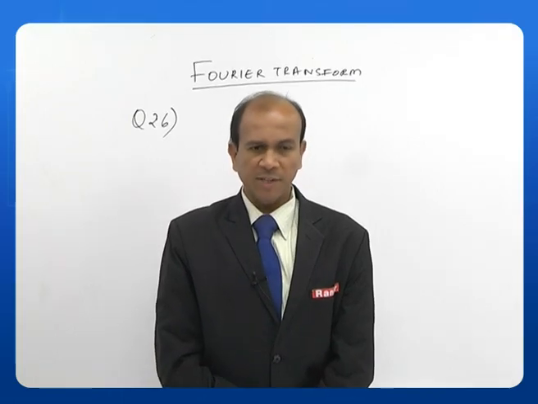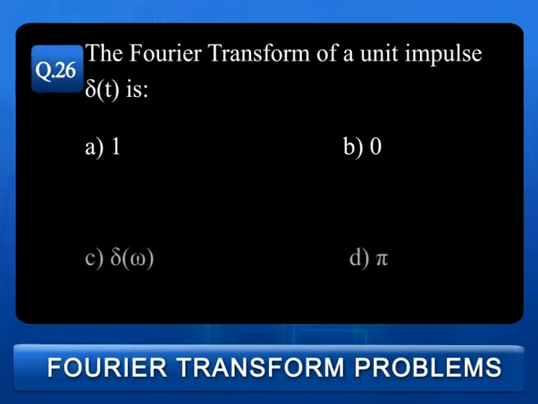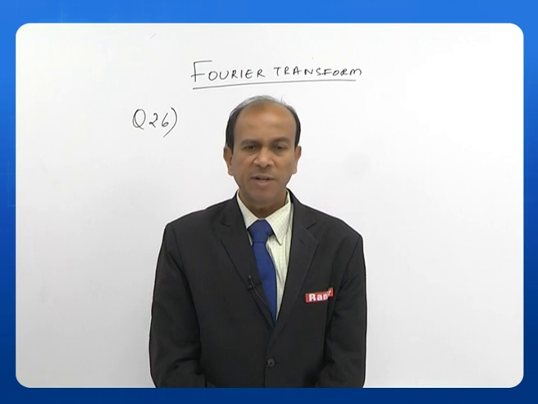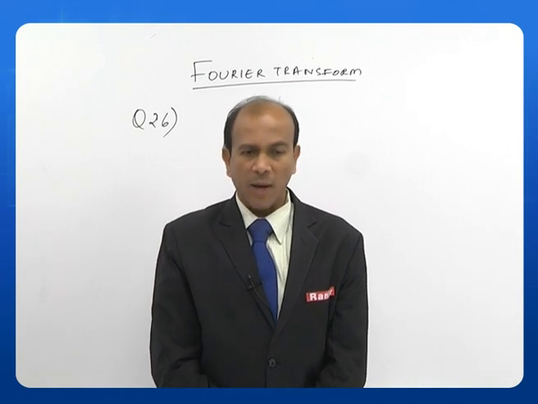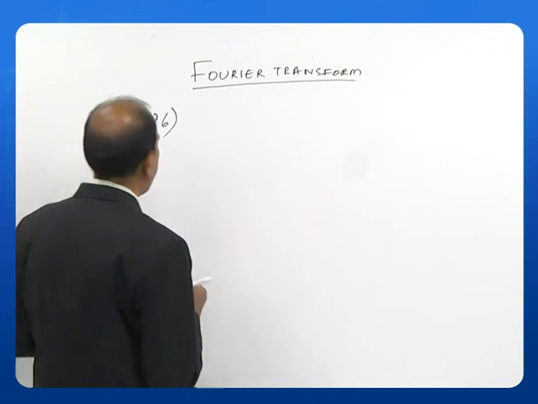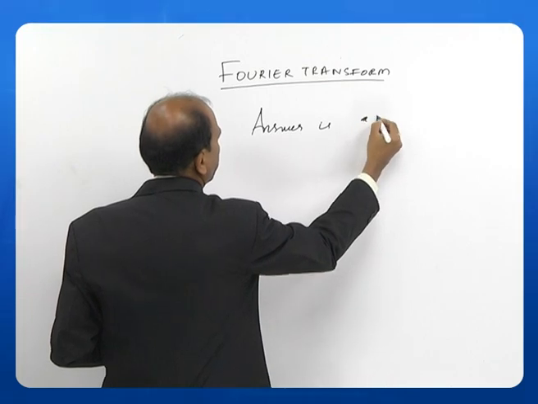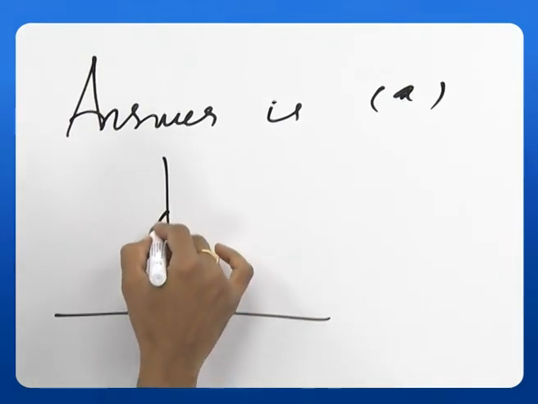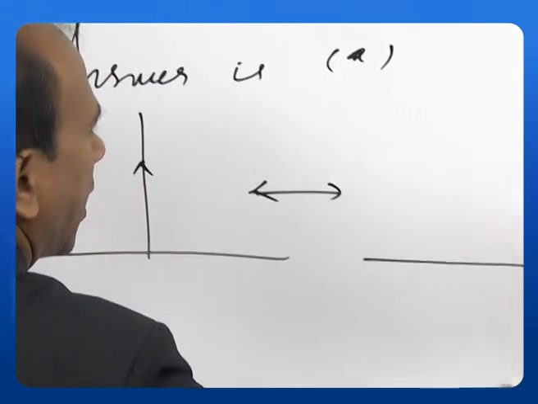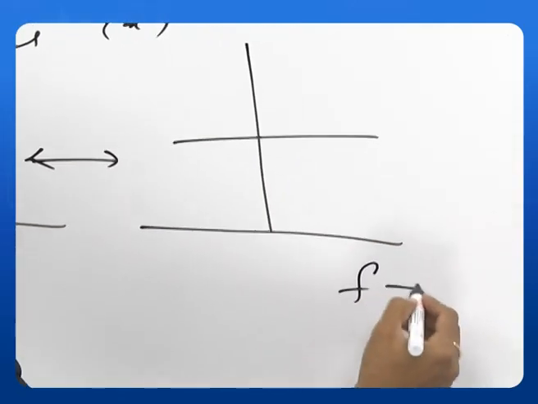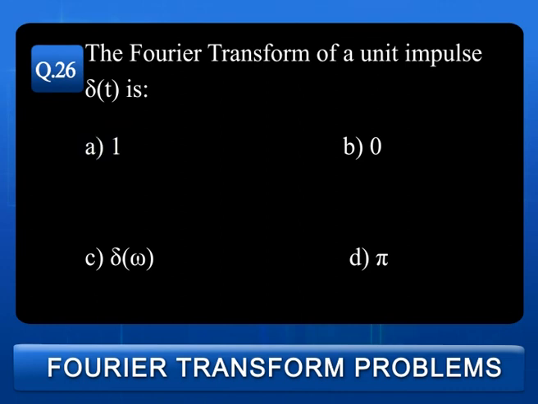The next question, 26th question. The Fourier transform of a unit impulse function delta of t is A. 1, B. 0, C. delta of omega, D. pi. The answer is A, that is the Fourier transform of a unit impulse function is 1. So the answer is A. Okay, that means you have a delta function here. If I take its Fourier transform, I will get an answer like this. This is the frequency domain. So the answer is A, which is a 1.